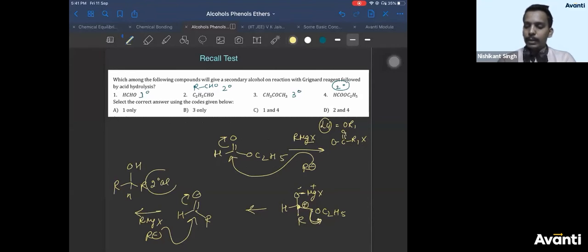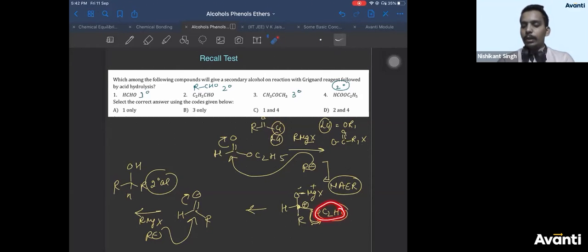So basically, this is not only a nucleophilic addition reaction. The first step is nucleophilic addition reaction. In the second step, OR is eliminated. Therefore, we say it is a nucleophilic addition elimination reaction. It is given by those compounds which have this type of structure, which have a leaving group. G is a leaving group. In aldehyde and ketone, H and R are not good leaving groups. But if you take a good leaving group like OR here, then they show nucleophilic addition elimination reaction. Whereas if it is not a good leaving group, like aldehydes and ketones, they show only nucleophilic addition reaction. No elimination will take place.